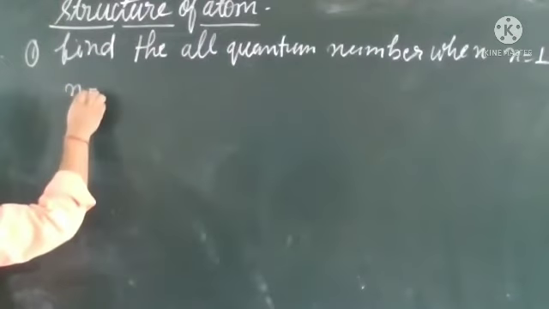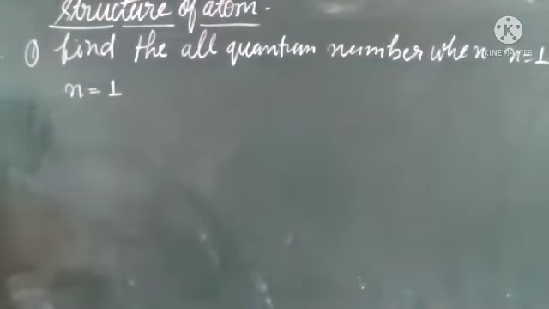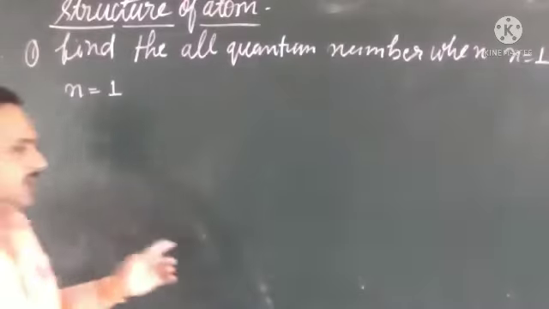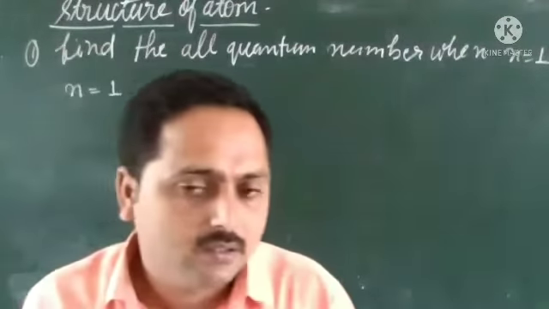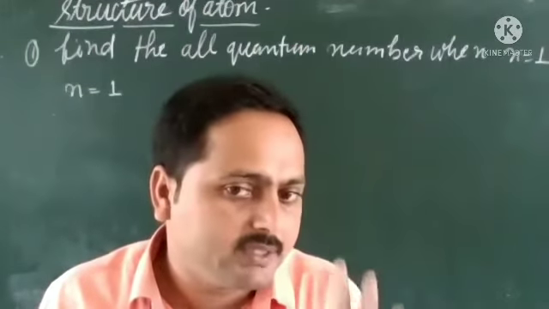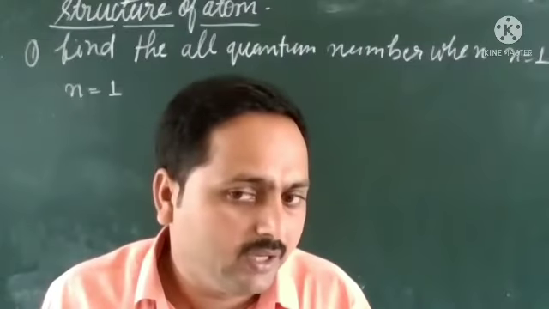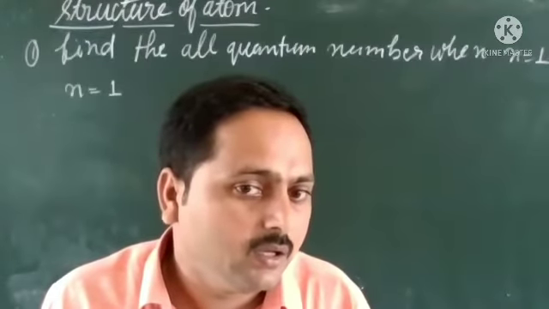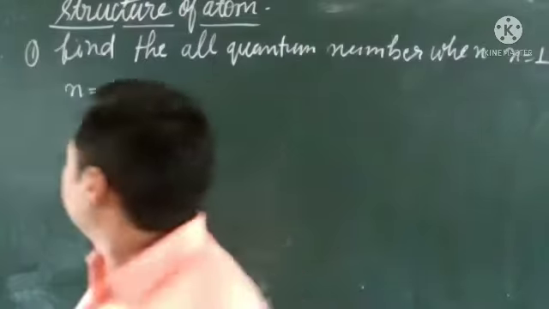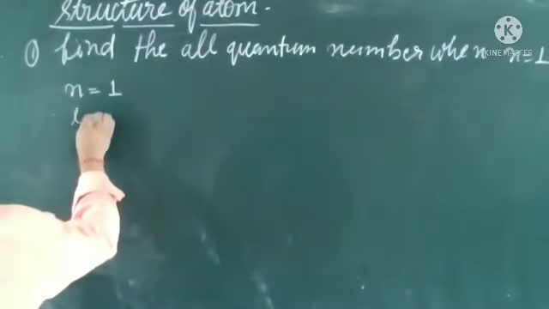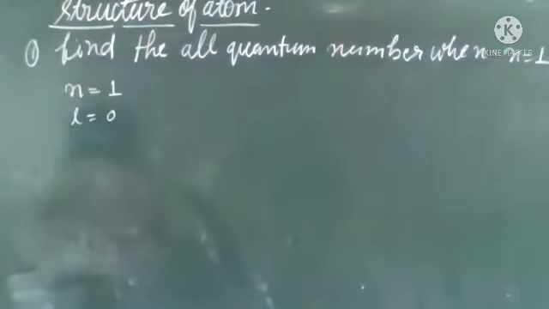If n equals 1, what will be the value of L in this case? Would you tell me? 0. Here, L value will be 0.